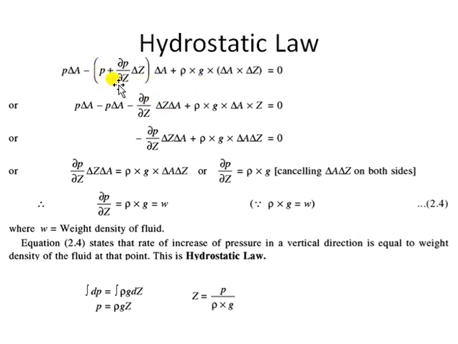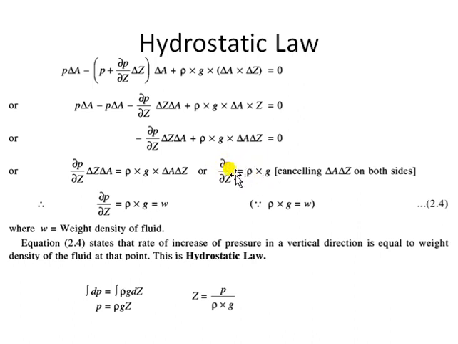If you open the bracket and solve it, you will see these terms get cancelled out, so you will only get these terms. Now if you rearrange the terms, del A into del Z is common on both sides, so they can be cancelled. So it can be clearly written that del P by del Z is equal to rho G. That means the change of pressure with respect to the vertical distance del Z is equal to rho into G.